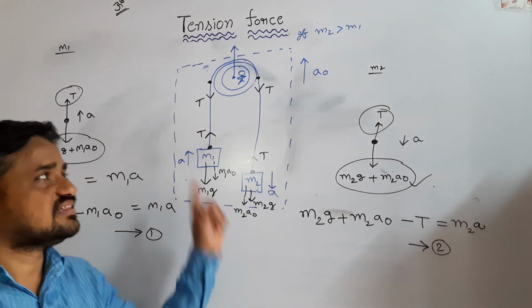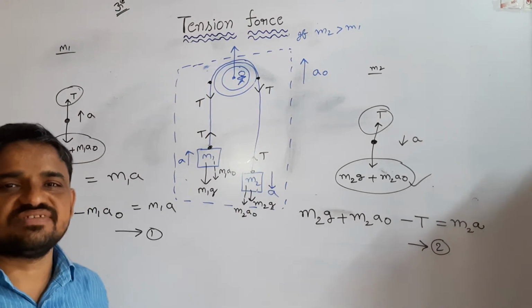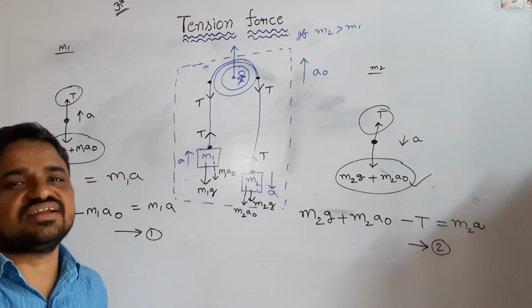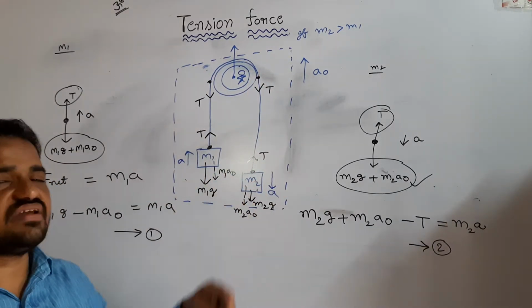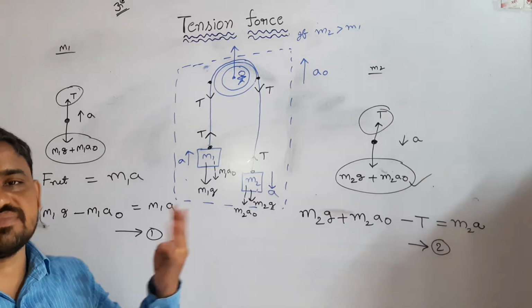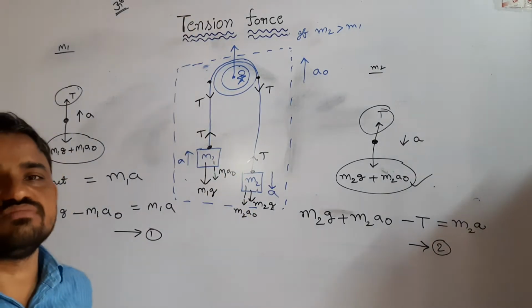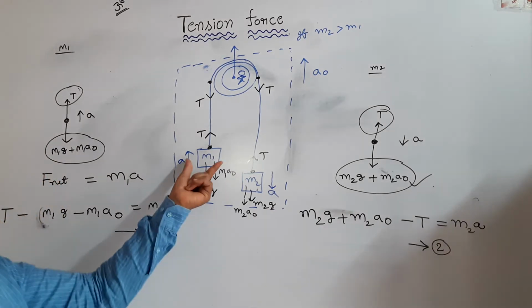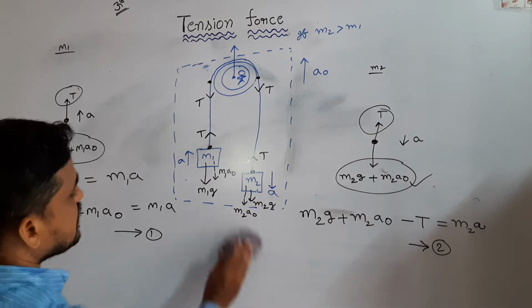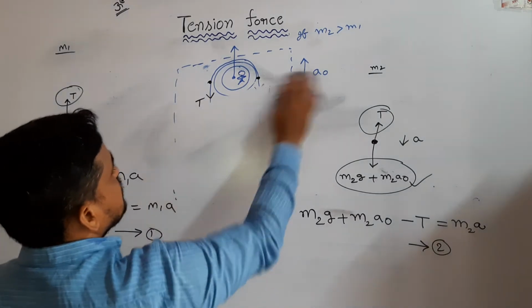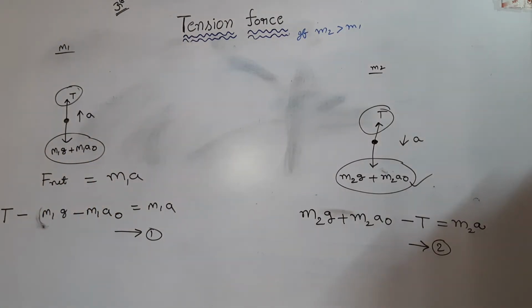Here I write these two equations basing on the non-inertial frame, the observer on the pulley. Here the pulley system moves upwards with acceleration, so this system is considered a non-inertial frame. In the case of a non-inertial frame, every particle experiences some non-real force directed opposite to the motion of the frame. Basing on that, we get two equations. Solve these two equations. We get the acceleration of the two bodies with respect to the pulley.